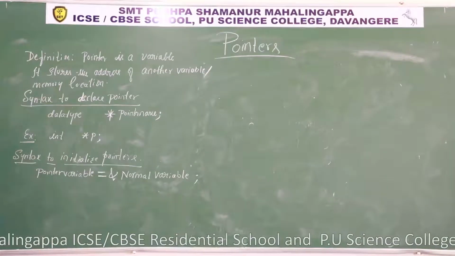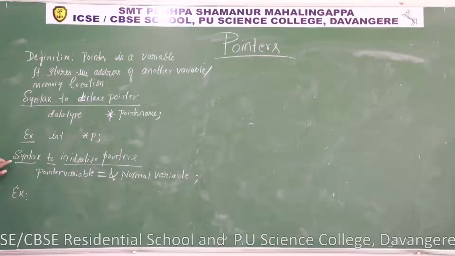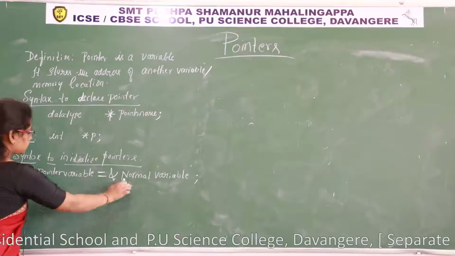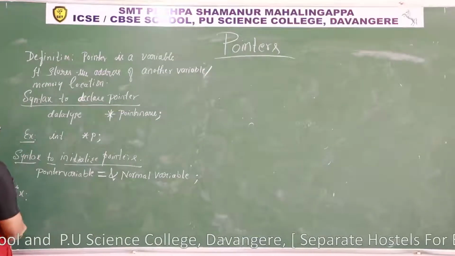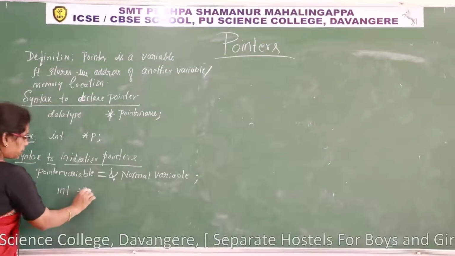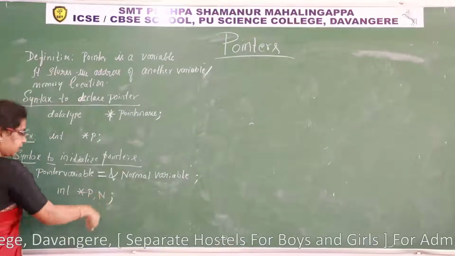While writing the example you have to show it like this. If they ask you to write an example to initialize a pointer, don't give the example for only this line. You must write the declaration and also the initialization. Int star p comma n. You must write the example like this only.